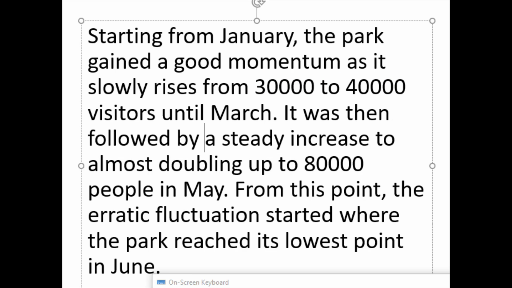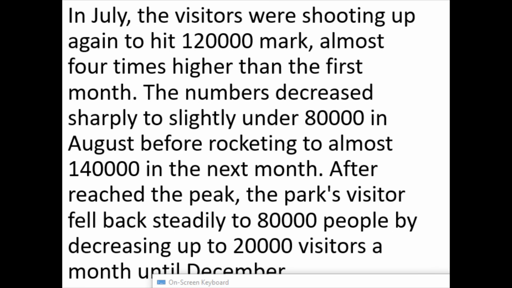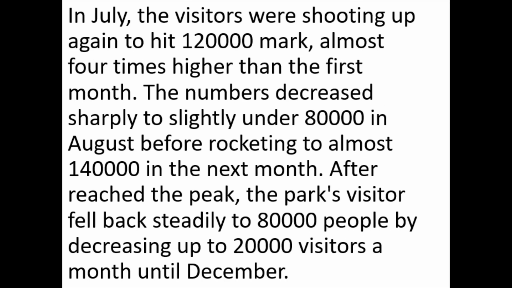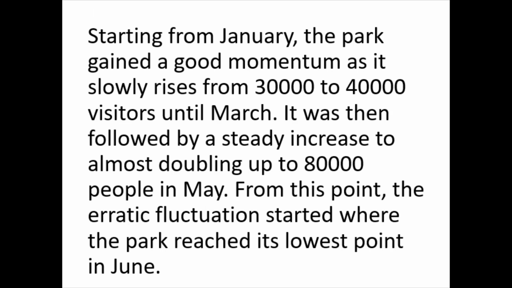Okay, here's the body paragraph. Oh, they've divided this into 2 paragraphs now. We got this, and then we have here a second paragraph. Let me just move this here. So we have first body paragraph starting from January, and then the second one in July.